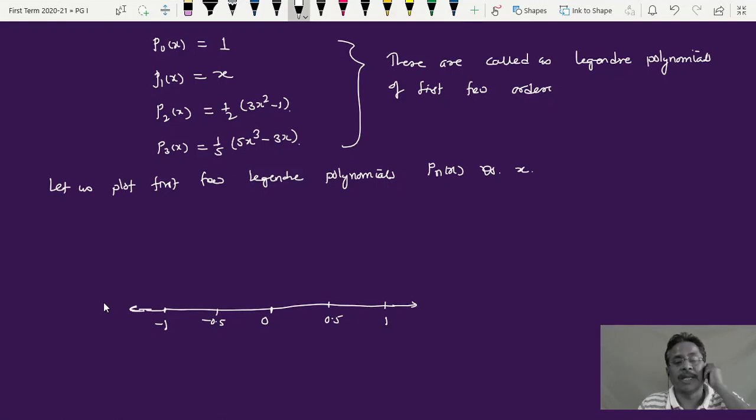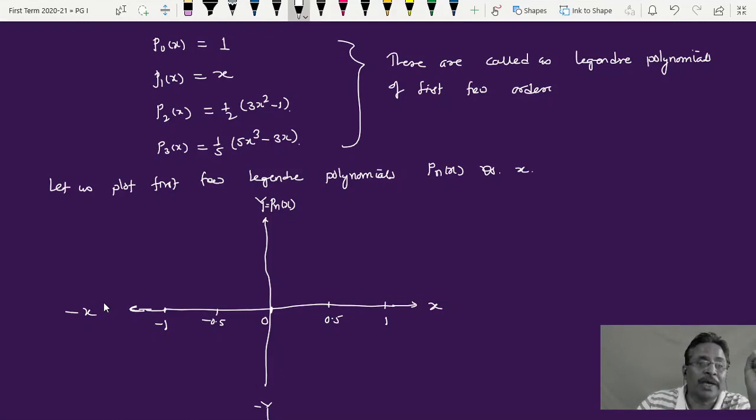This goes from minus infinity to plus infinity. This is my value of x. X varies along this, and here I am drawing a vertical line to this. This is the Pn of x, or that is y. Y-axis is Pn of x, and this is minus y. So here also this is minus x. Now look at this, P0 of x. For all values of x, whether it is plus 1, minus 1, fraction, whatever, it is giving you the same value all the time.